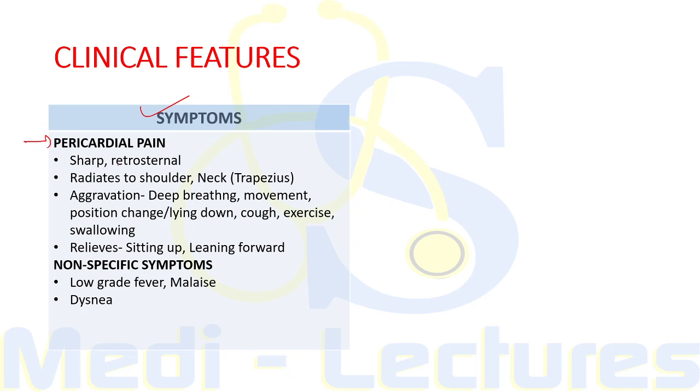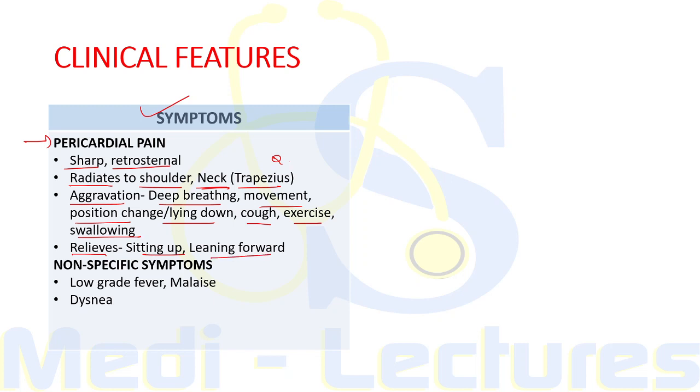The pain is typically sharp and retrosternal in location, which radiates to the shoulder and neck area, specifically to the trapezius muscle. Now the pain is aggravated during deep breathing, movement, position change or lying down, coughing, exercise and swallowing. On the other hand, the pain relieves on sitting up and leaning forward.